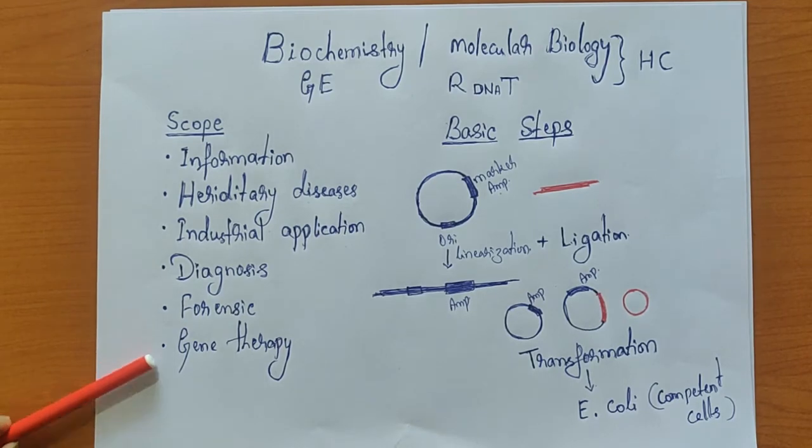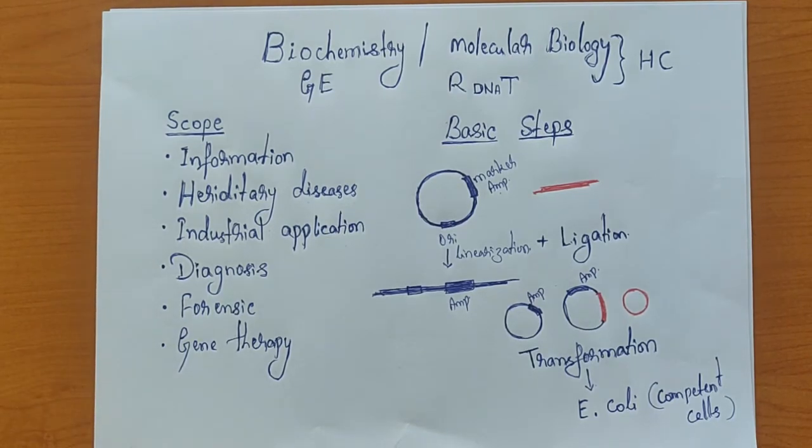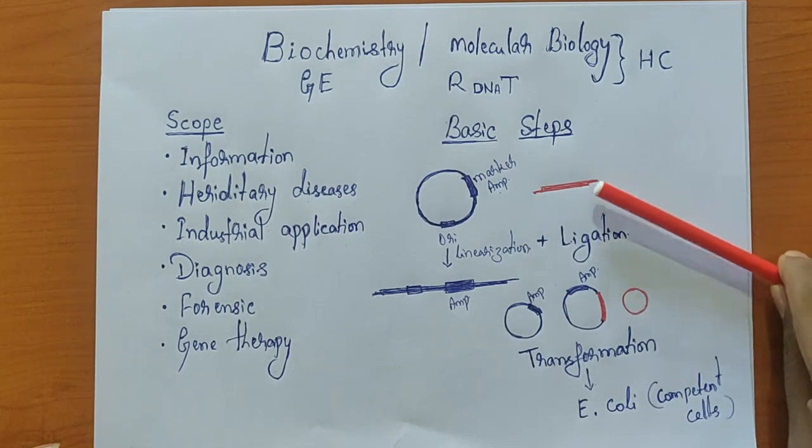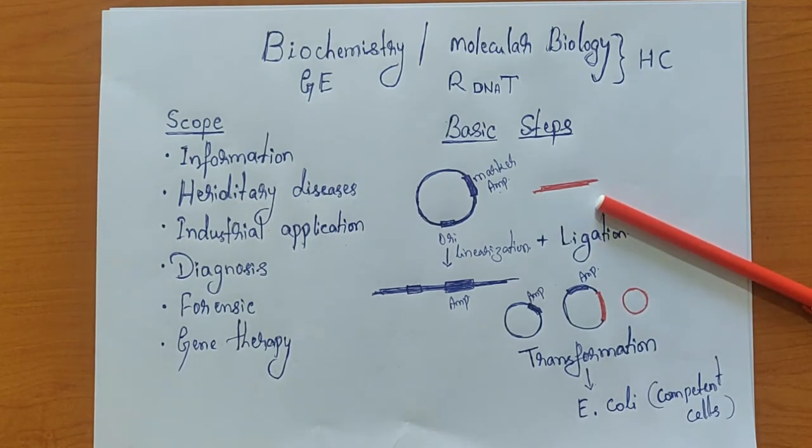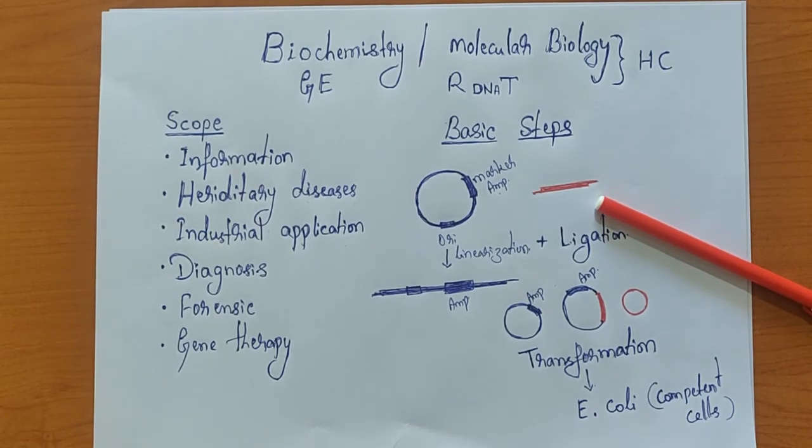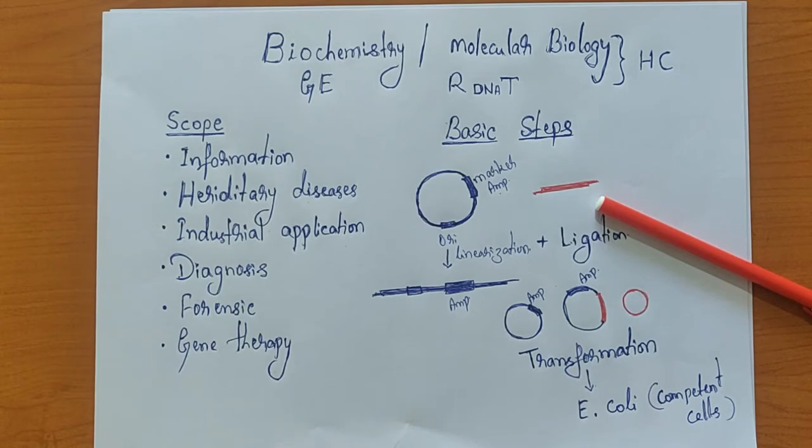And next, I think we will just see the basic steps involved in genetic engineering. Now in genetic engineering, I think these basic steps are going to be done using a microorganism, especially Escherichia coli, E. coli. All right. So now we will discuss some of the steps involved in recombinant DNA technology in E. coli. Okay, when it comes to recombinant DNA technology, we are going to make a hybrid DNA.